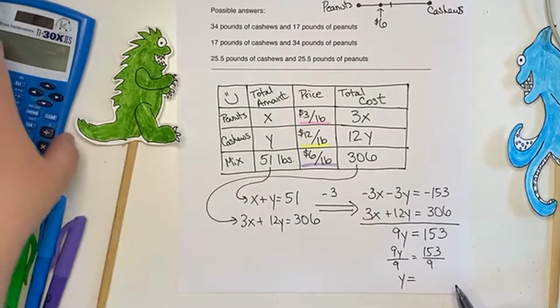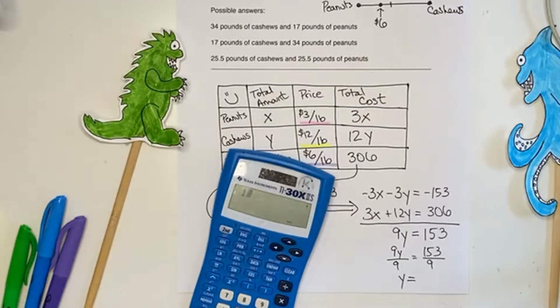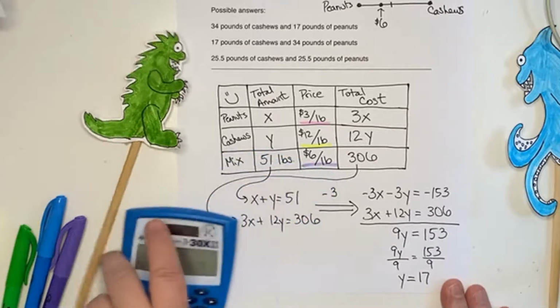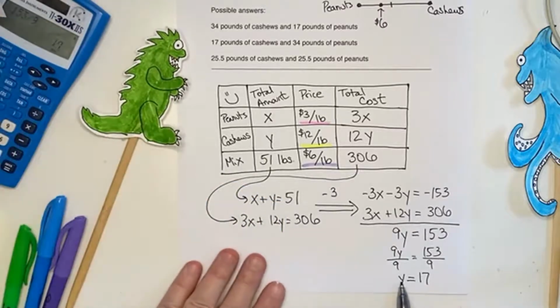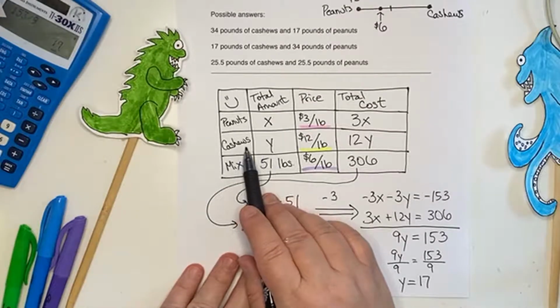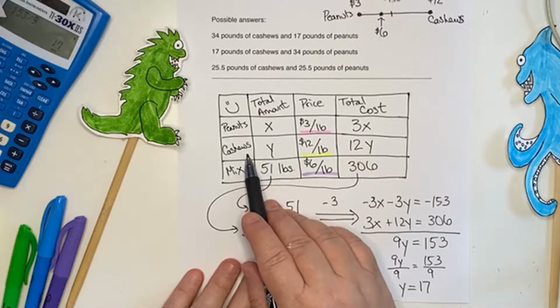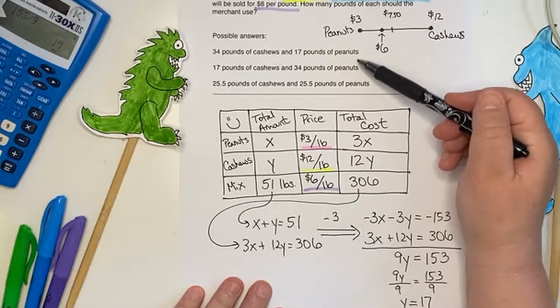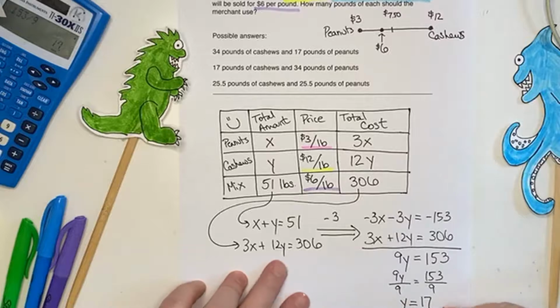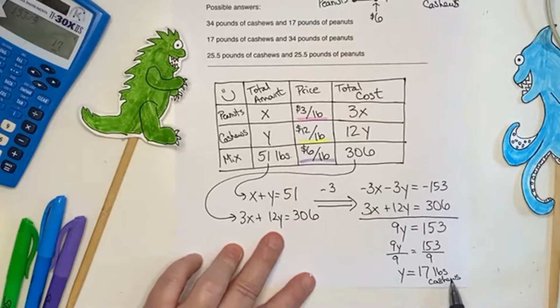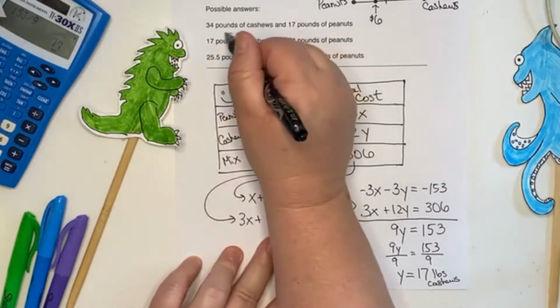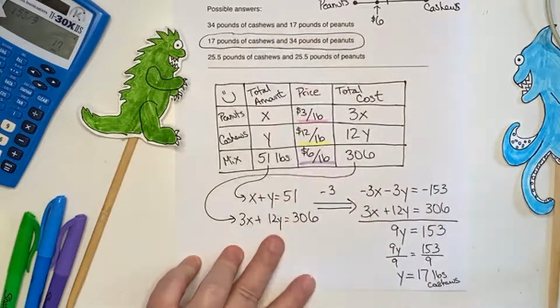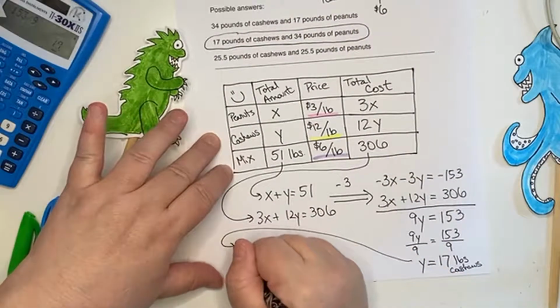Y equals 17. Yay, it worked out, 17. Now, what was Y? Y was the cashews. Okay. Honestly, if it's multiple choice, there are 3 possible answers. There are 17 pounds of cashews. Sorry, you can't quite see that. And there's this answer that has 17 pounds of cashews. It's the only one. However, let me go back and just check.